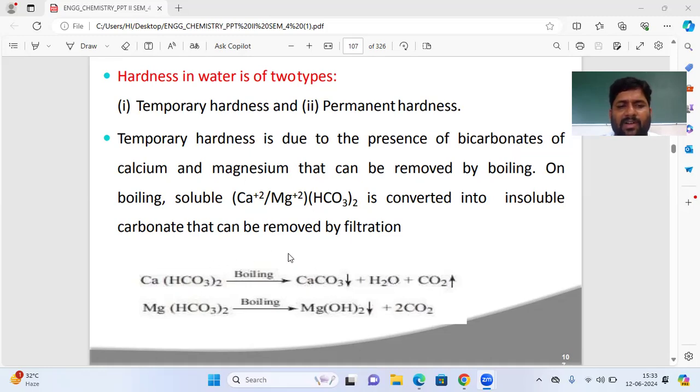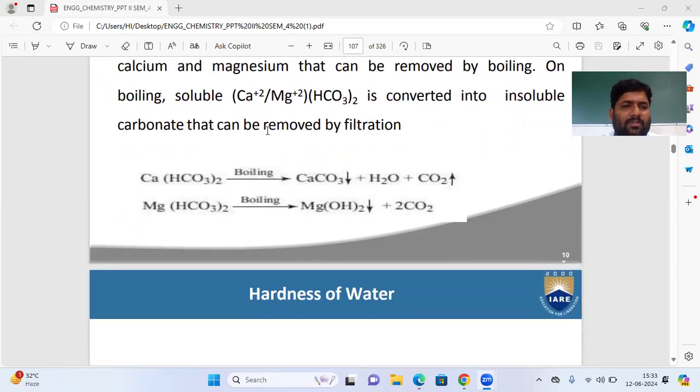So bicarbonate is converted into carbonate. This carbonate is insoluble, present in water like a solid compound. So these can be removed by filtration. This is the meaning of this reaction.